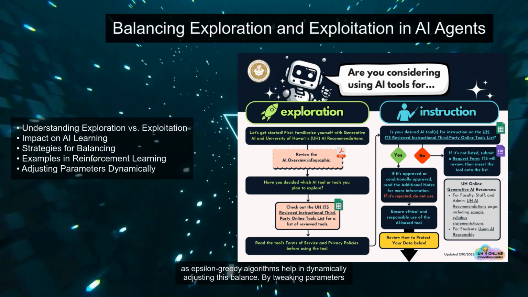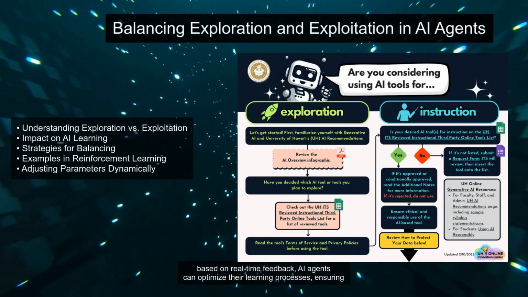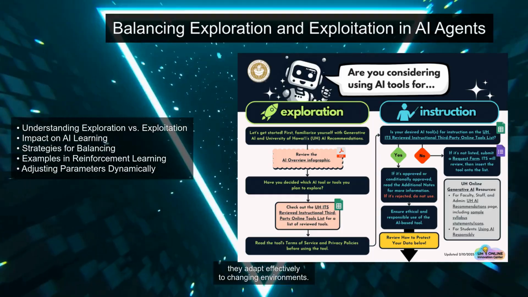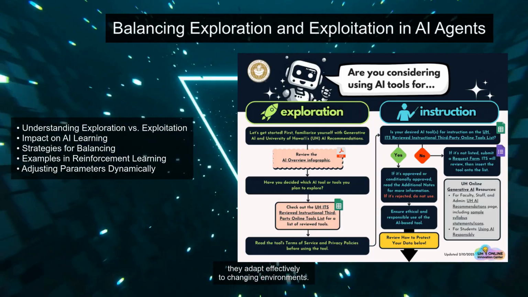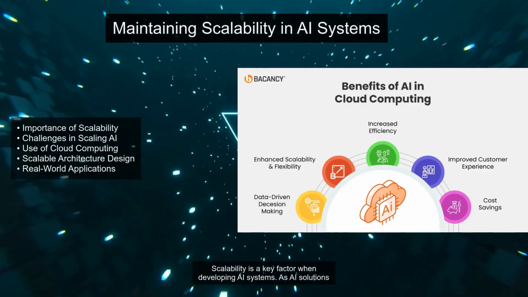Techniques such as epsilon-greedy algorithms help in dynamically adjusting this balance. By tweaking parameters based on real-time feedback, AI agents can optimize their learning processes, ensuring they adapt effectively to changing environments. Scalability is a key factor when developing AI systems.